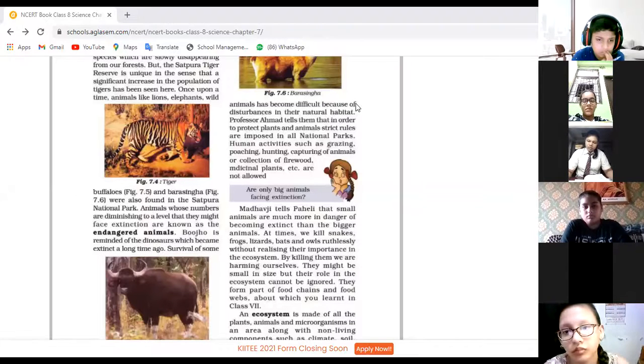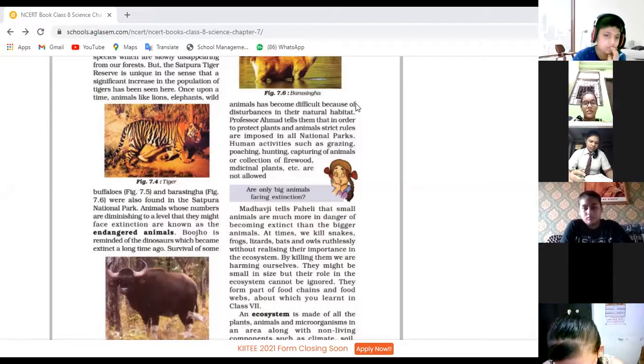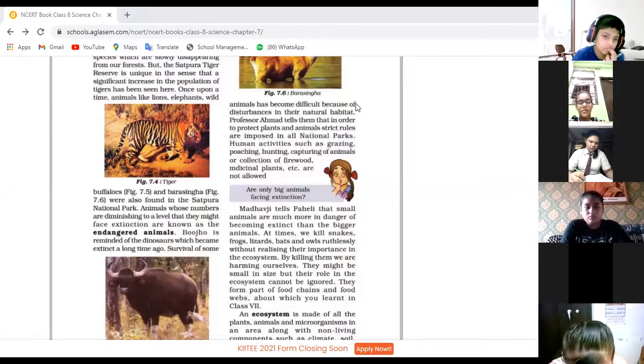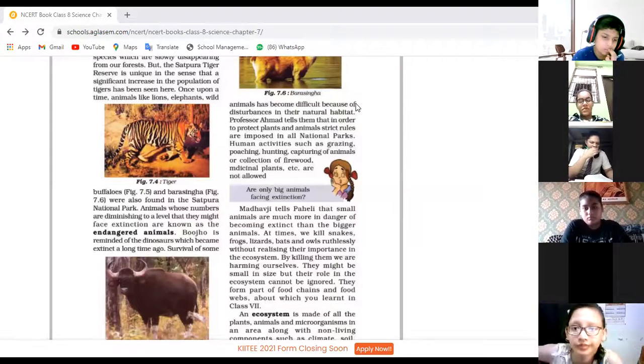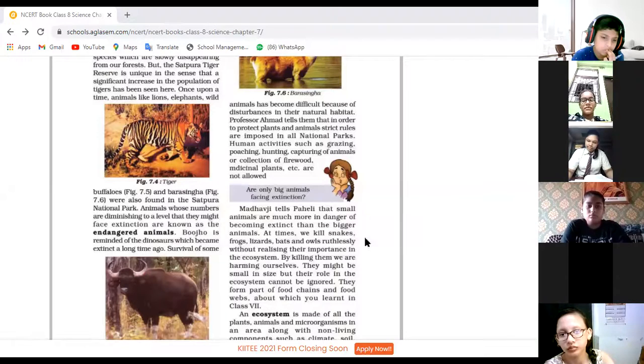In lower classes, you must have read about the food chain. Have you read about the food chain? If any one among the food chain is missing, the food chain will be disturbed. So this is the reason why we are saving and protecting all animals and plants. This is a major reason, because the ecosystem will be disturbed. So children, the rest of the part will be continued later.